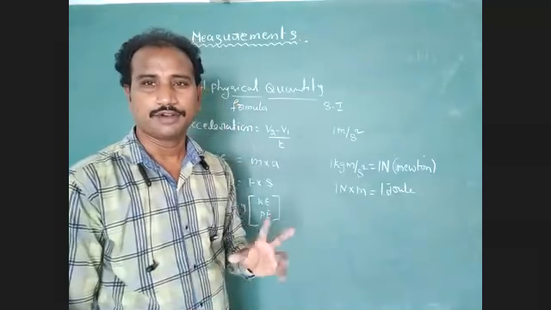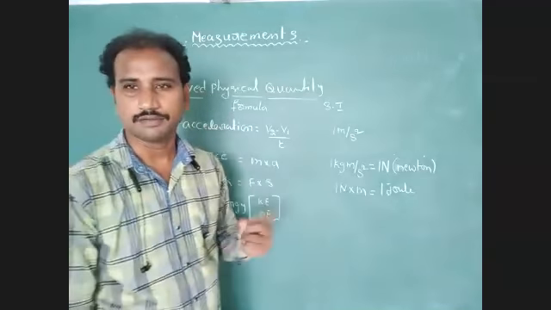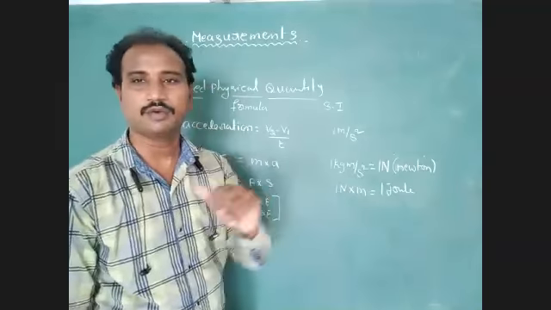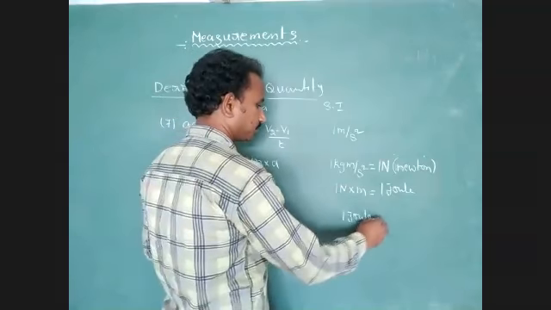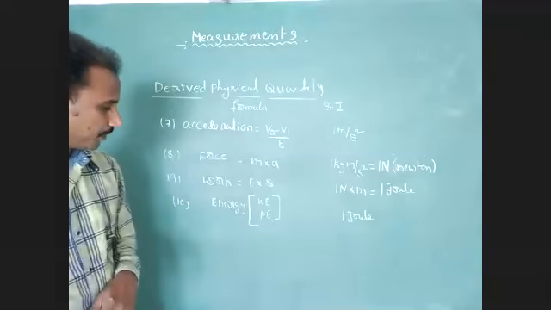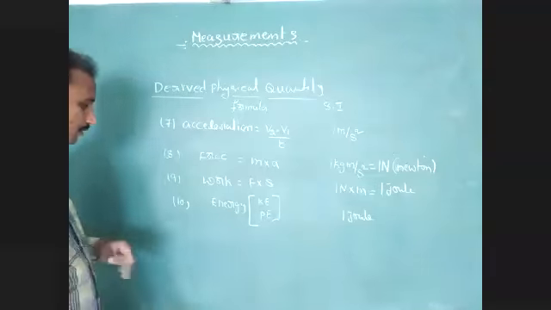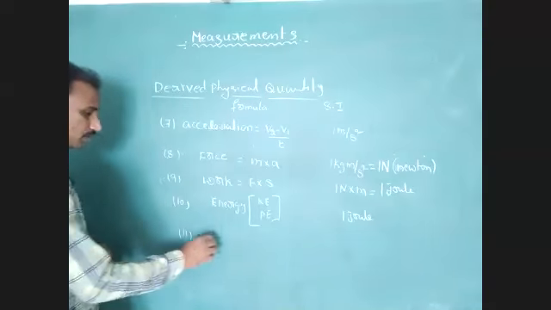For every energy we use the unit 1 Joule. The next one is power, the 11th one.